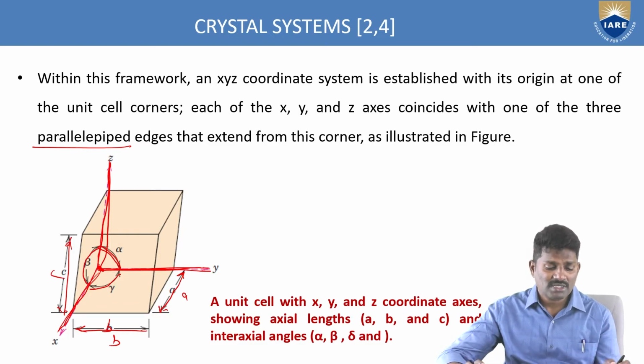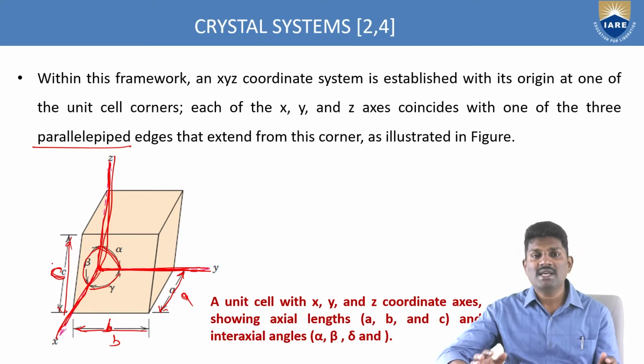So what is the distance now? If you see along x, you have the distance A. Along the y-axis, which is parallel to here, along the y direction you have the distance B. Now along z you have C. So these are the axial lengths along x, y, z directions.